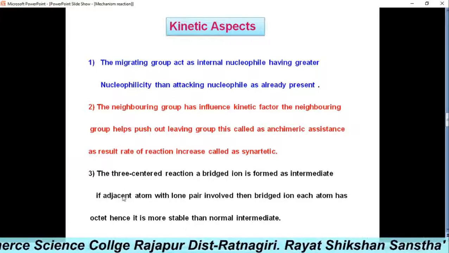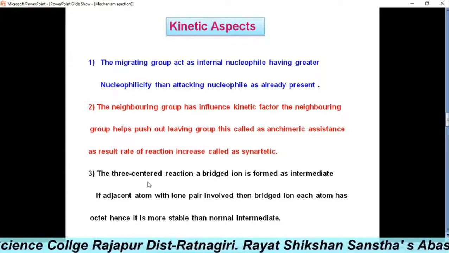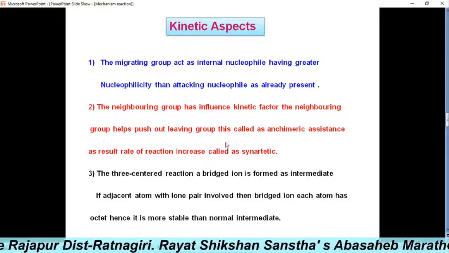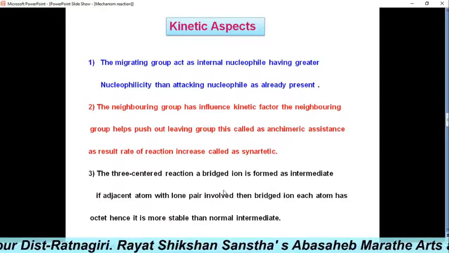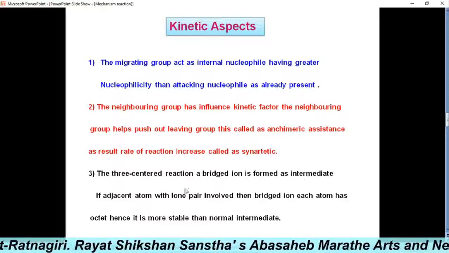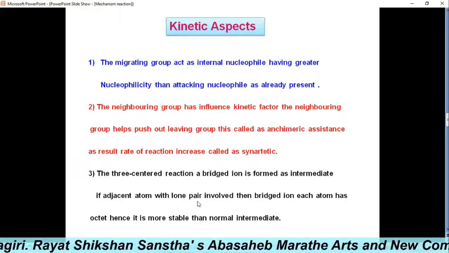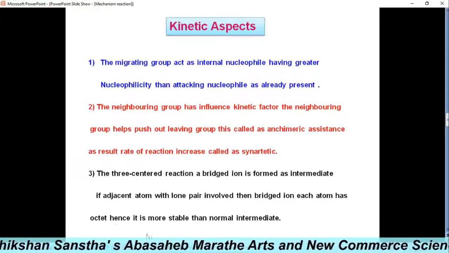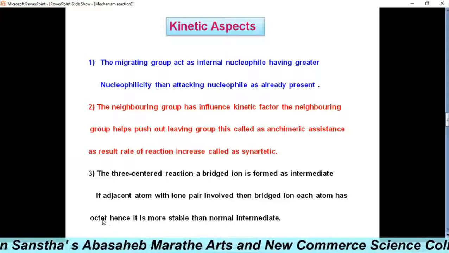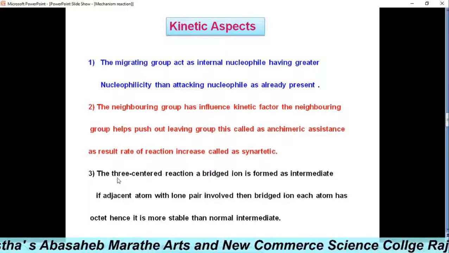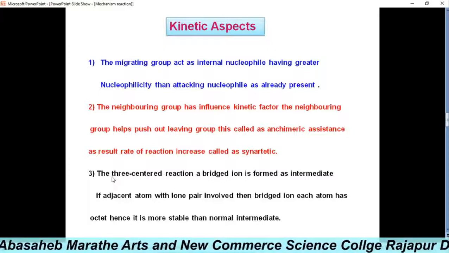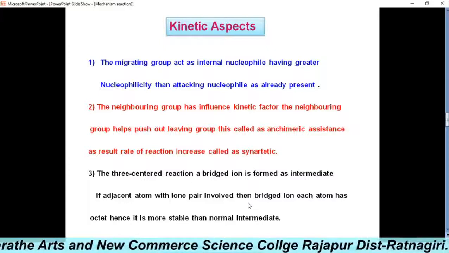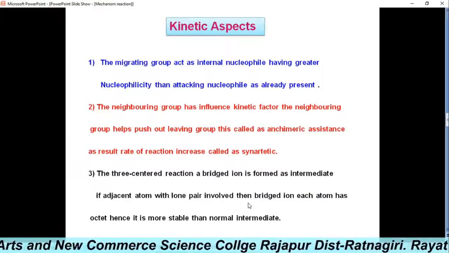We have seen that the three-centered bridge ion is formed in the neighboring group participation reaction, and since the lone pair of electrons is involved, the atom has a complete octet. Therefore, in neighboring group participation reactions, the three-centered bridged ion is mostly formed.